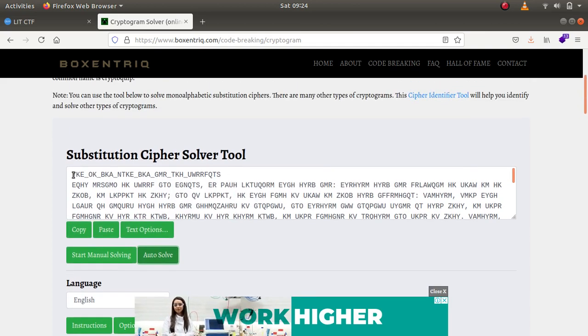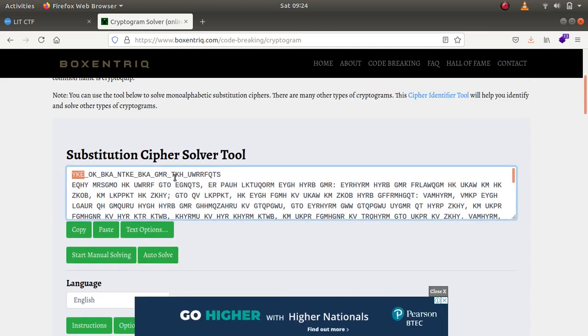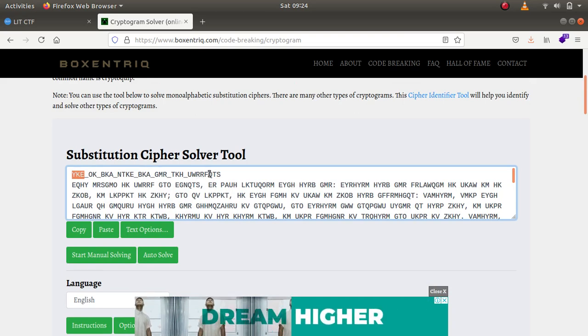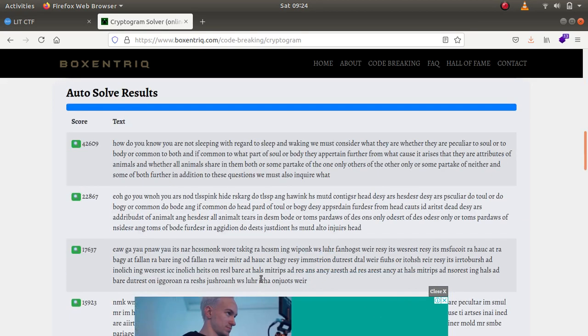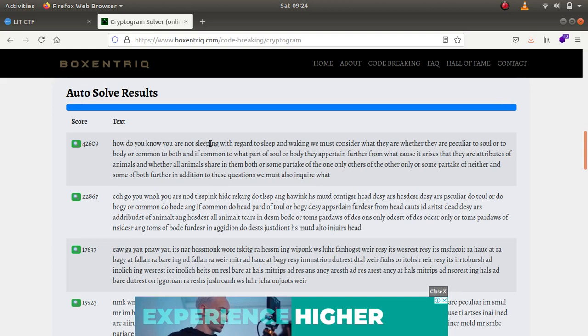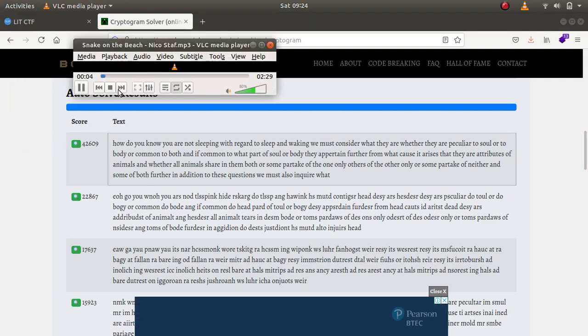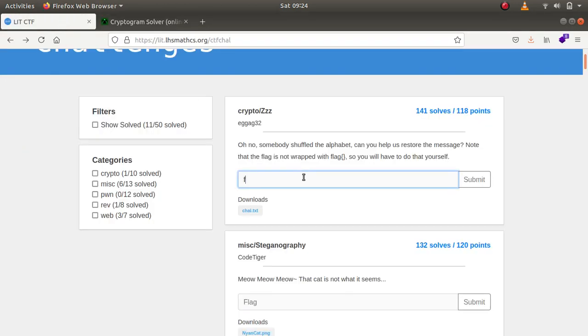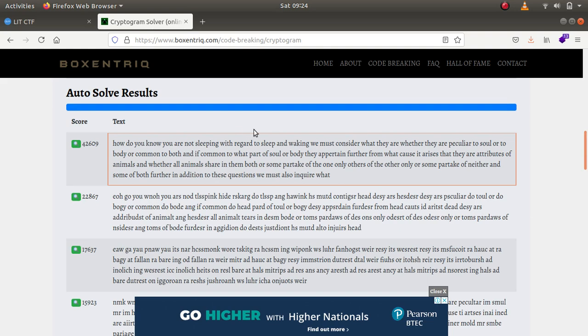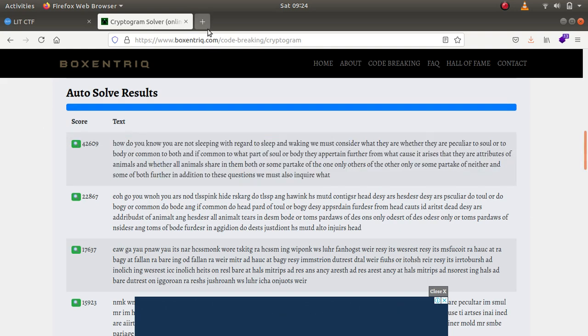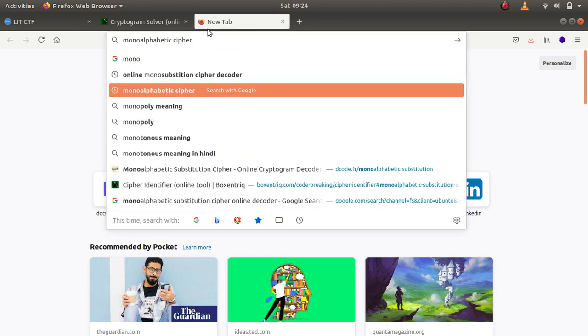The first word is supposed to be of 3 letters and the last one is of 8 letters, so this is the last letter. It is not letting me copy, so let's just try another mono substitution cipher website.